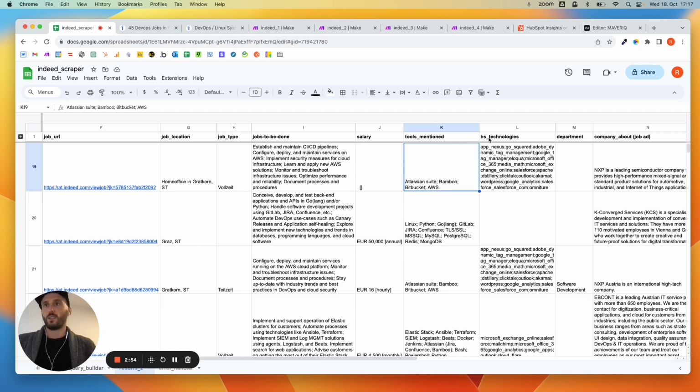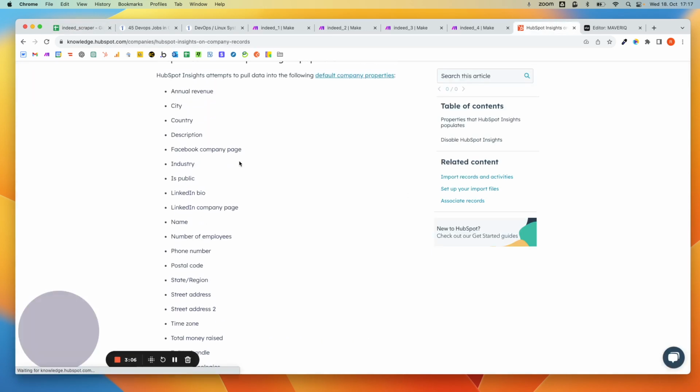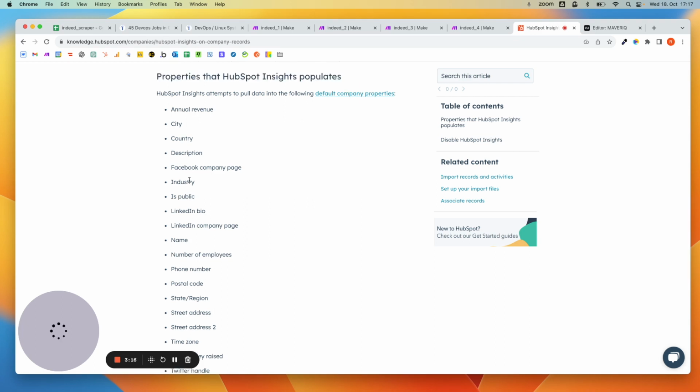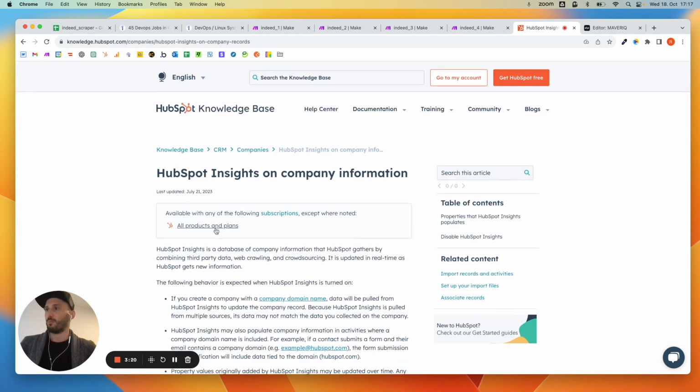And then here, the HS prefix you see, I figured it's quite interesting. HubSpot has this HubSpot Insights. Just to show you quickly, it's basically their enrichment service. If you shoot a domain into HubSpot, they will give you all sorts of information that they have. Probably they're using a third party for that, but they give you that, and it's even in the free plan, so you have it for all products and plans. I'm just shooting that into my free HubSpot account, getting it back with all the information, and then pulling it into the Google Sheet.